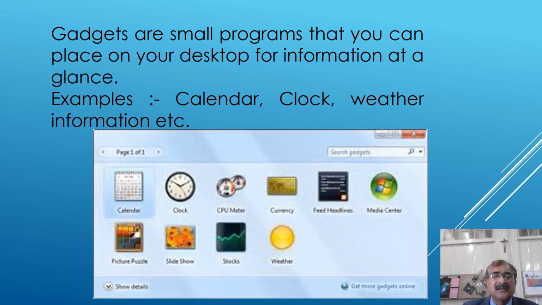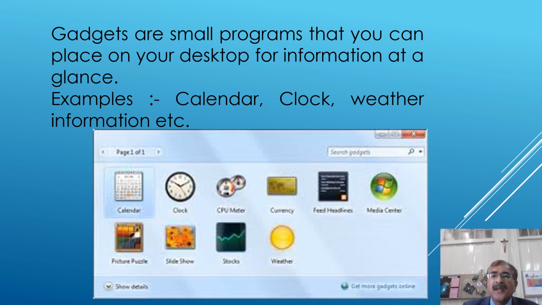Now, what are gadgets? Gadgets are small programs that you can place on your desktop for information at a glance. Like you have calendar, clock, weather. So these are all gadgets. Can you see the picture? Yes, like clock, calendar, CPU meter also. You can see the speed of that. So these are all gadgets. Gadgets are actually small programs. These are all small programs.